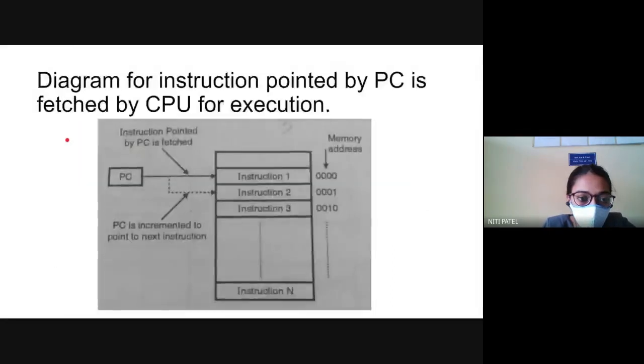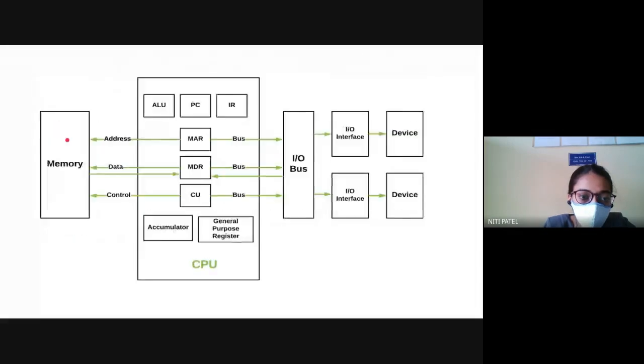So what is happening from the diagram, if I tell you, what is PC doing? PC is transferring everything to MAR. Why to MAR? Because I want to reach MDR. So to reach MDR, I have to go via MAR. Because if I want data, I first have to know the address. If I do not know the address, I cannot take the data. So PC is transferring the control to the address.